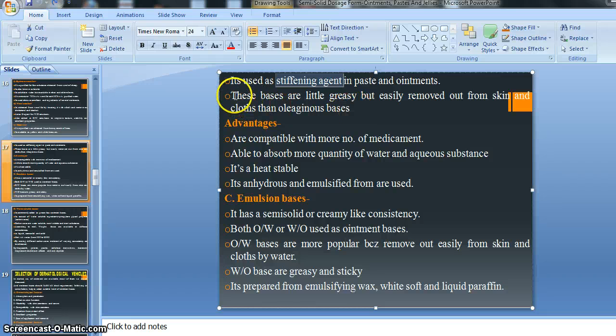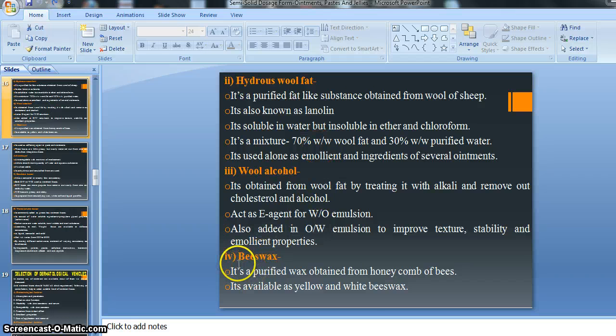So there is one advantage given regarding the absorption base, right? The bases are a little greasy, meaning beeswax is a little greasy in nature but is easily removed from the skin and cloths than oleogenous bases. We know that oleogenous bases are difficult to remove from the skin and cloths, right? So this is about our oleogenous bases. Beeswax, that is an absorption base, right?